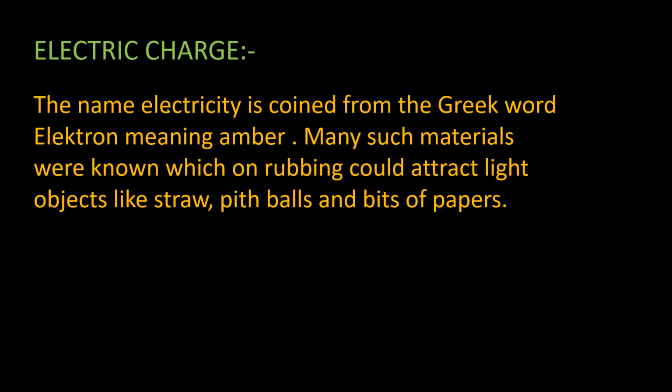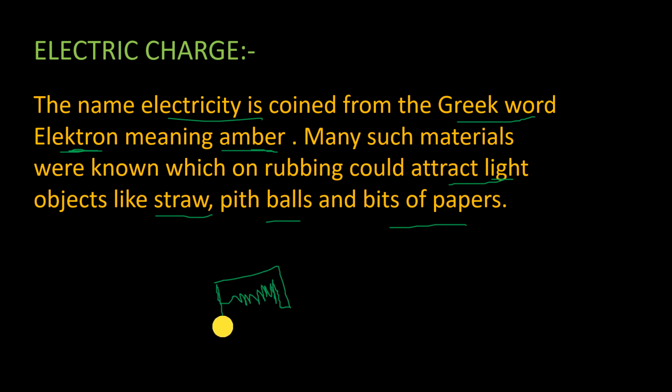The word electricity is coined from the Greek word elektron, meaning amber. Many such materials were known which on rubbing could attract light objects like straw, balls and bits of paper. So if you take a comb and comb your hair, then bring it near pieces of paper, we can observe that the comb will attract the pieces of paper. We can understand it like this.